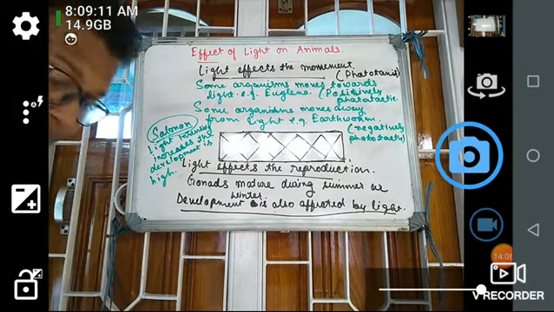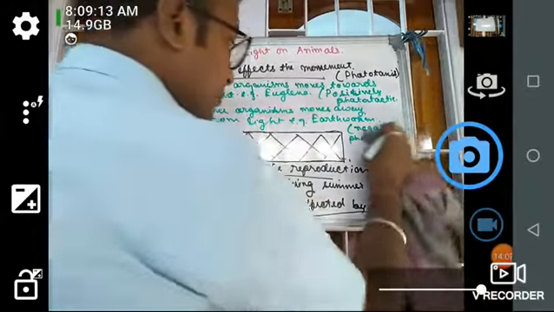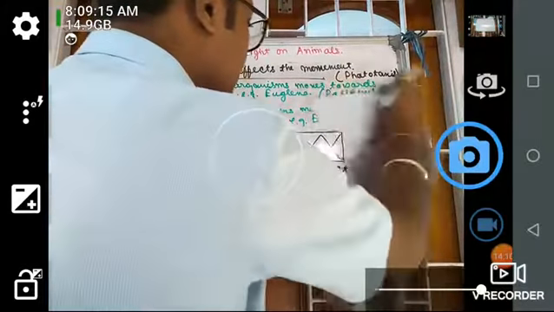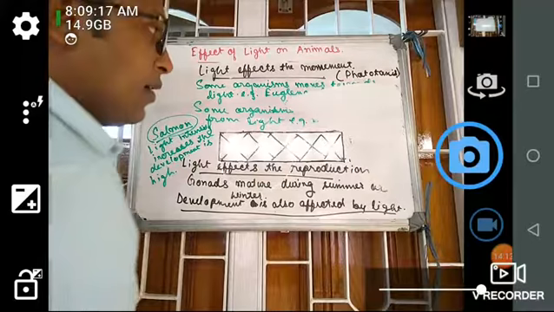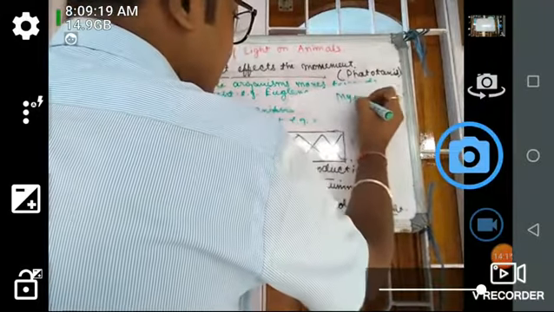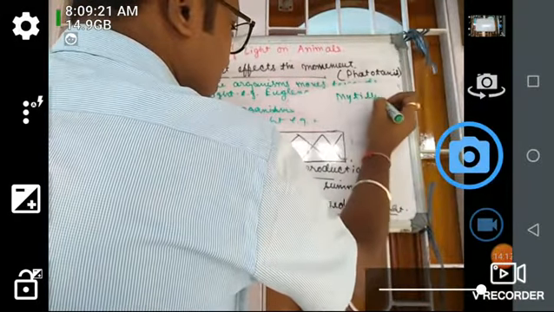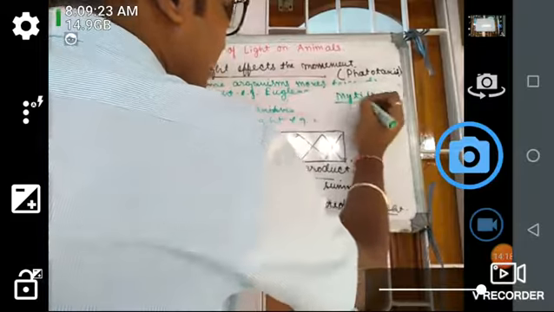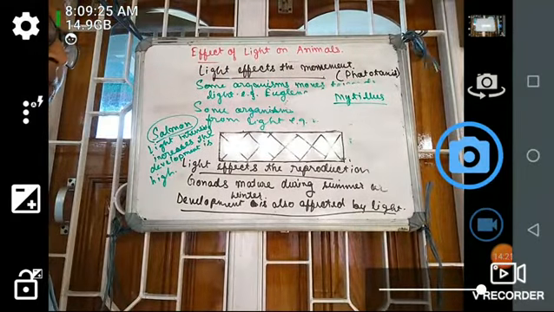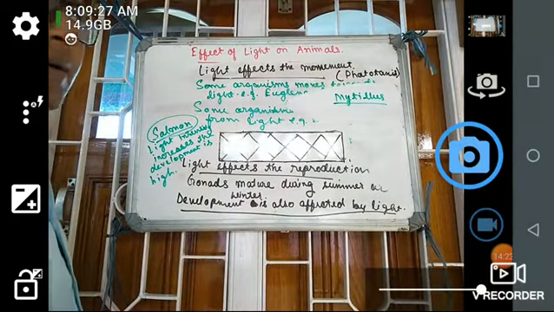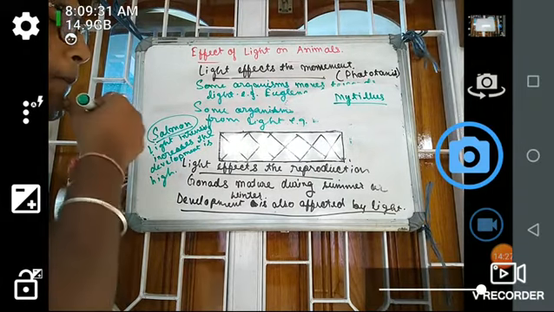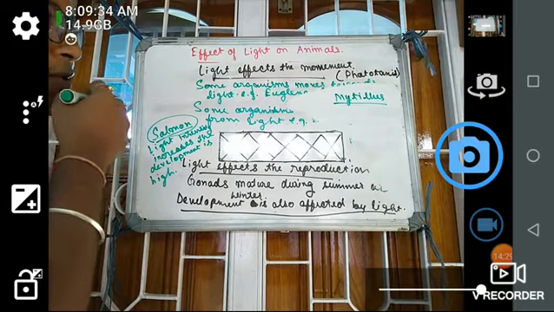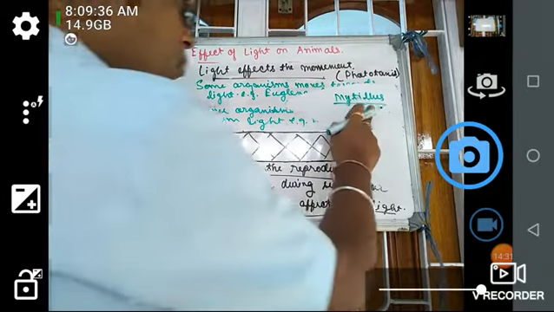Next example is Mytilus. I think you have heard the name Mytilus in your first year classes. Mytilus falls in the category of mollusca.